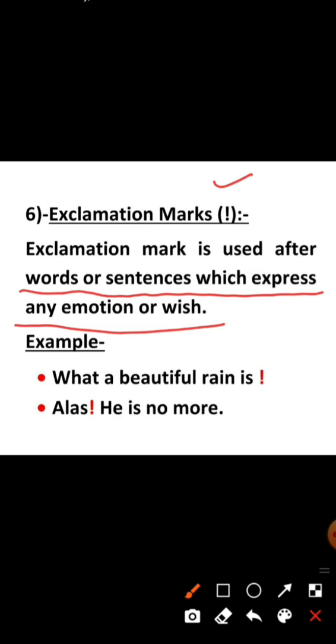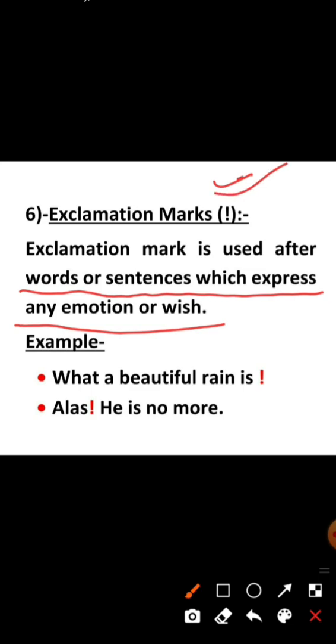We all know that exclamatory sentences are used to express the sudden feeling or emotion. Suppose that we are saying happy birthday. This is a kind of wish. May God help you. This is also a kind of wish. So to express any emotion or wish, we use exclamation mark.